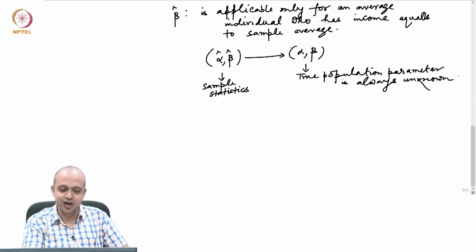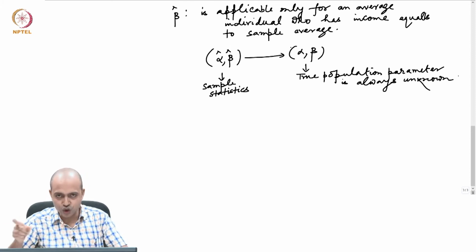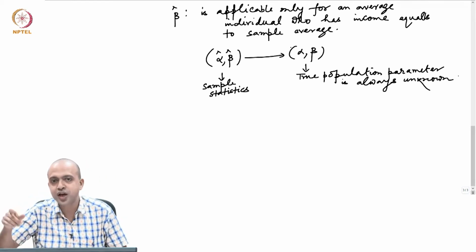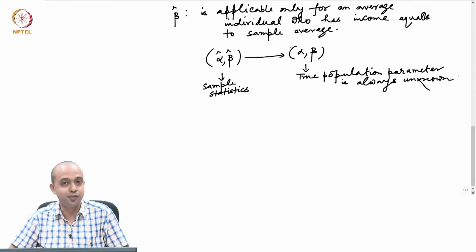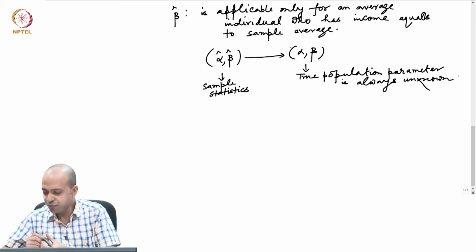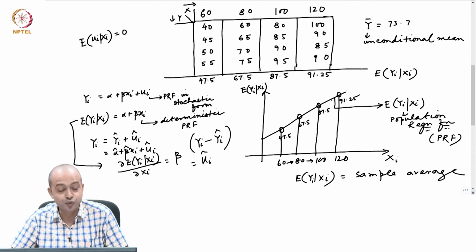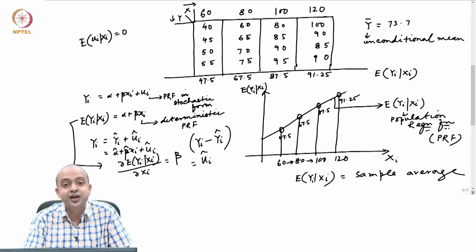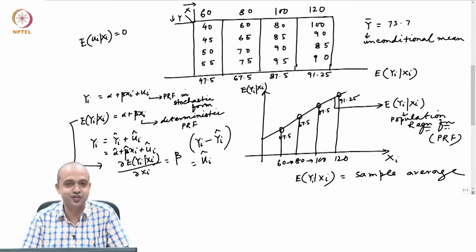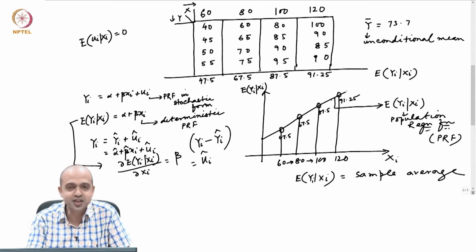Similarly, econometricians say that if you follow certain assumptions while estimating your alpha hat and beta hat, then the statistical procedure will ensure that your alpha hat and beta hat would be as close as possible to your true population parameters alpha and beta. So, that means the regression line we are going to estimate, we need to make certain assumptions before we estimate this line. Then only we can say that this line is actually reliable.